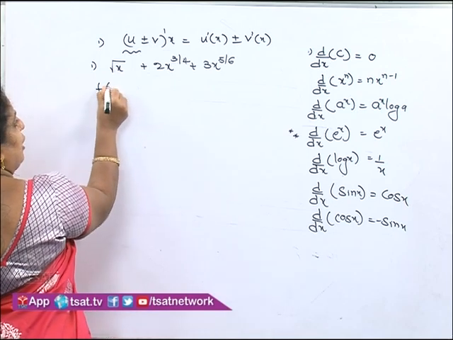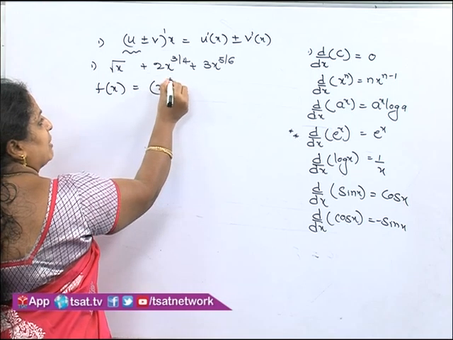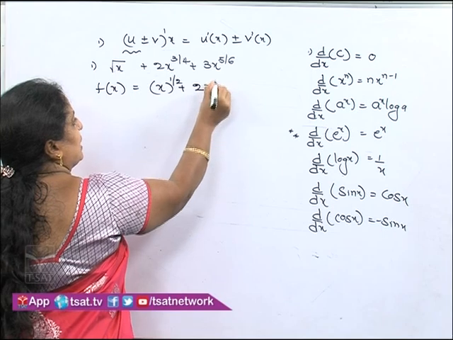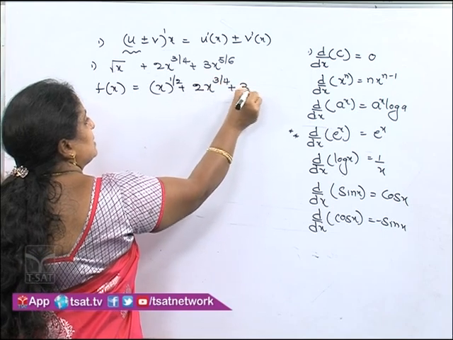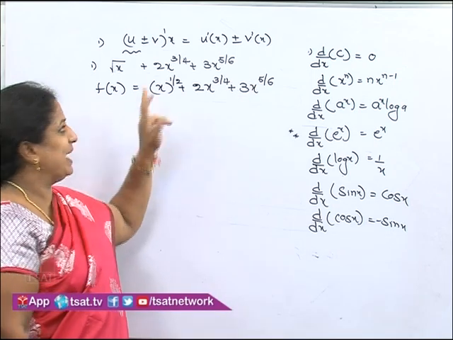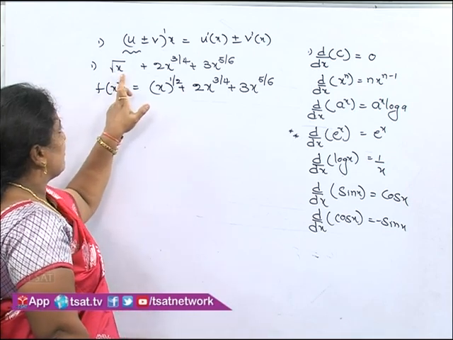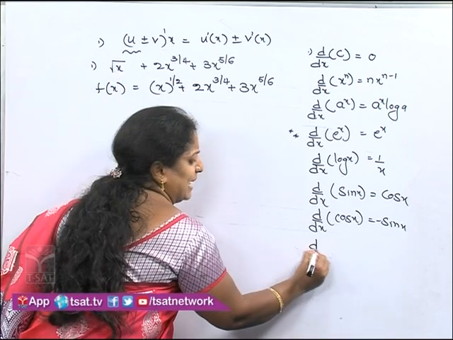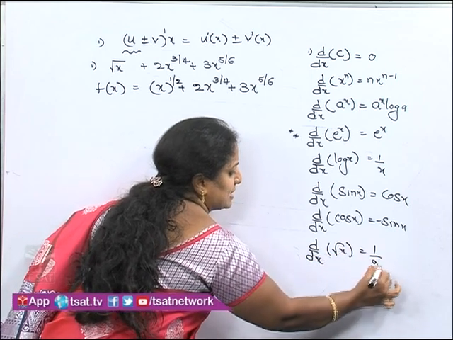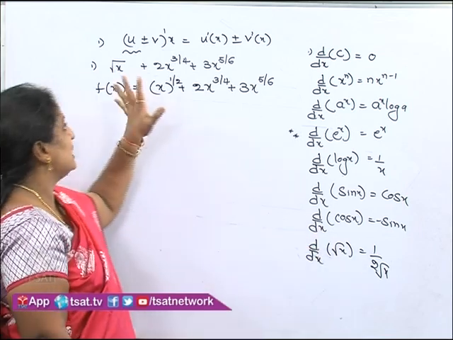Here, f of x is equal to root x. Root x, can I write it as x to the power of 1 by 2? Right. Plus 2 into x to the power of 3 by 4 plus 3 into x to the power of 5 by 6. First step, I changed root x as x power 1 by 2. Here, for root x, children, there is a formula directly. Derivative of root x is 1 by 2 root x. We can also use the root x formula directly, or else we can use this method.